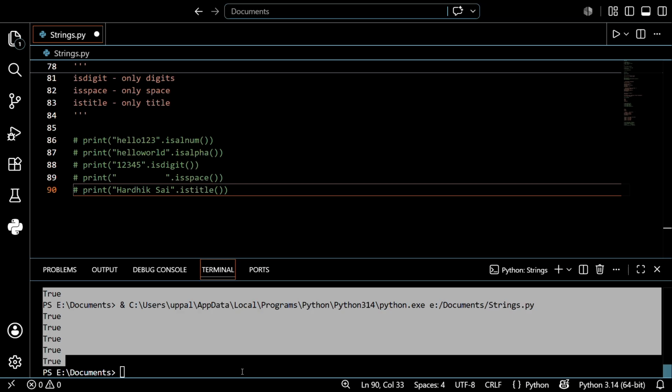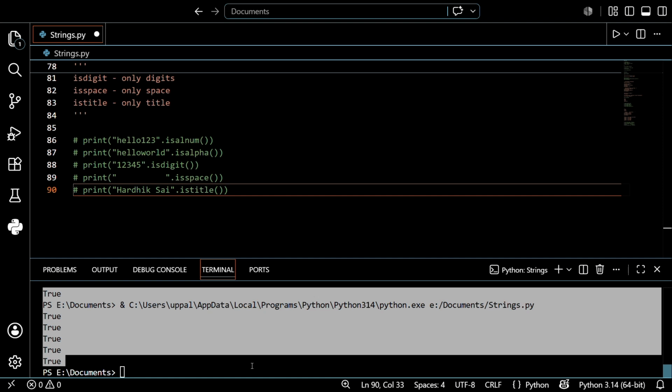So these methods return true or false only, guys. And they are the backbone of input validation. We will use several of these directly in the password checker and email validation projects, guys. Don't need to worry, it's very easy. I hope you understand, it's very very easy.